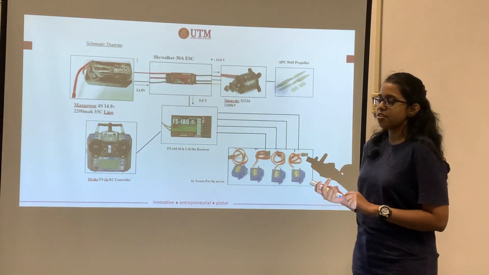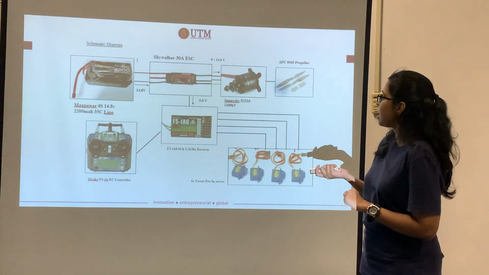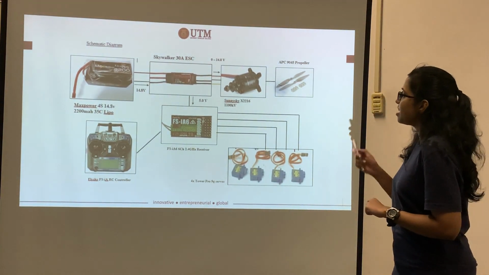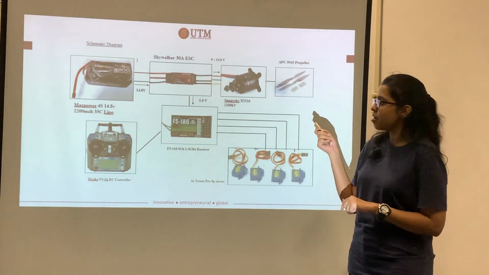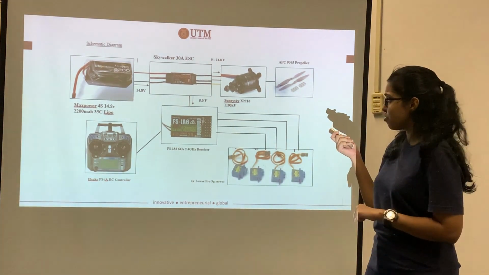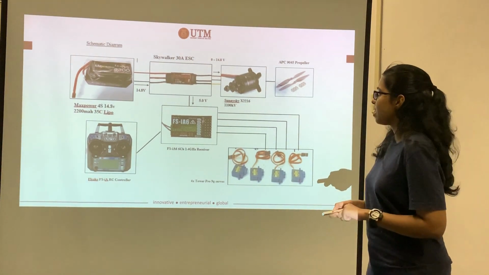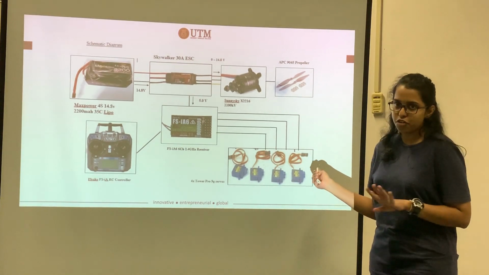And the next one is we are using this ESC, it's a Skywalker 30 ampere ESC, and the propeller is APC 9045 propeller. So this propeller and also this ESC is chosen based on the given model specification, which we are choosing Sky X2216 1100 kilowatt, and we are using the servo, 4 servos for 4 control surfaces.